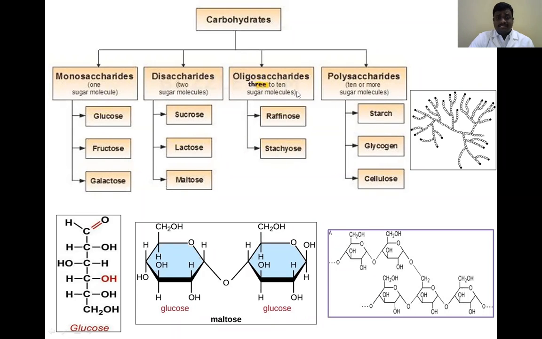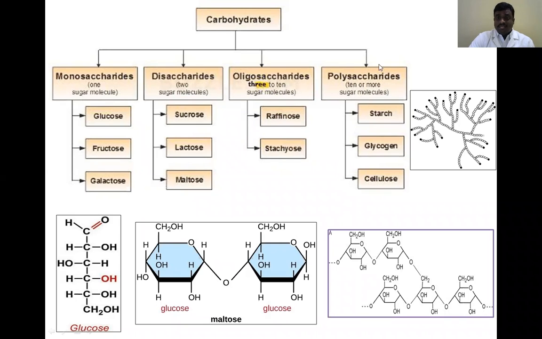Next one is oligosaccharides. Oligosaccharides are having 3 to 10 sugar molecules combined together. So this is the structural formula of oligosaccharides. It is having 5 sugar molecules. Okay. So for the examples of oligosaccharides, raffinose and stachyose.